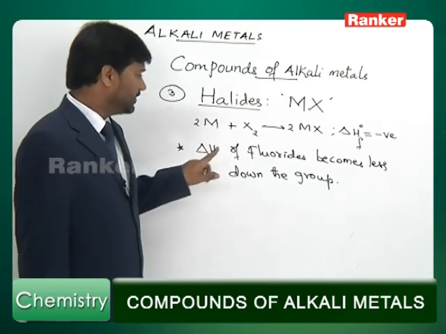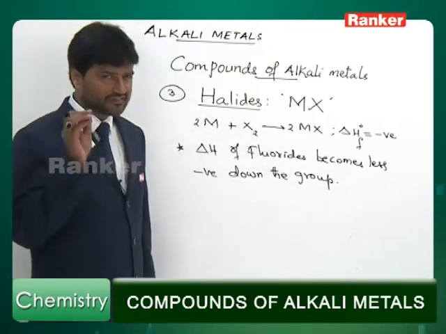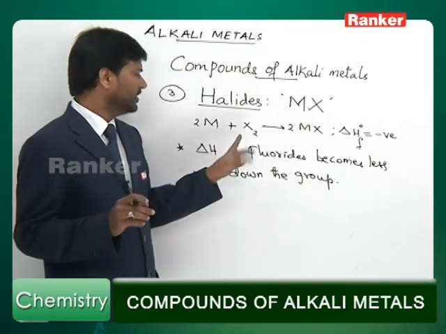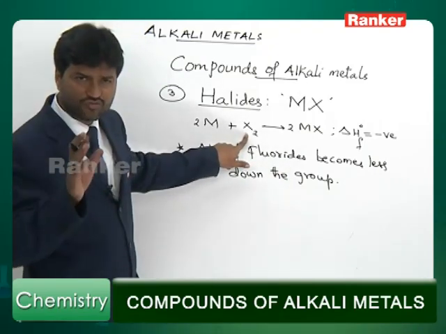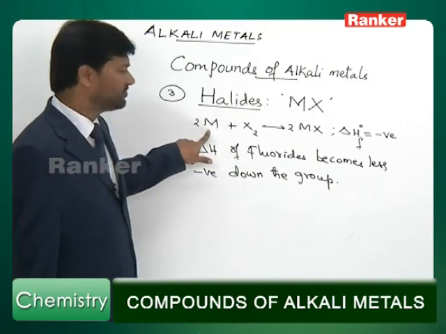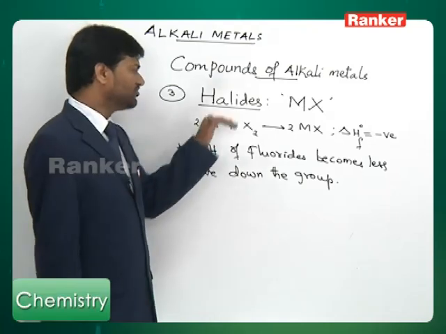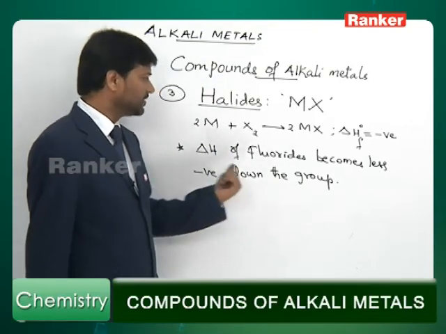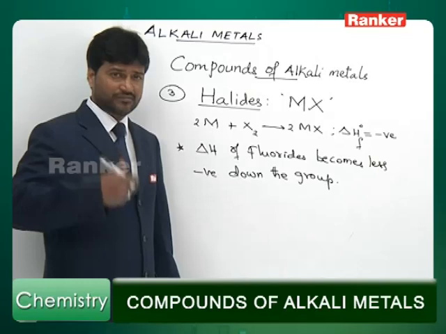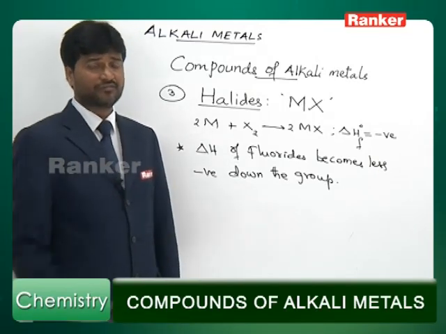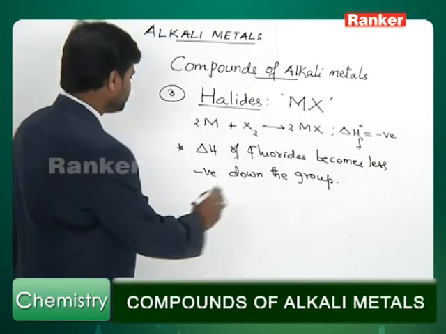This is a statement pertaining to fluorides only. In case of fluorides, formation of metal fluoride, that means every time keep X2 as fluorine F2 and then keep on changing this: lithium, sodium, potassium, rubidium, and then cesium. So as you go down the group, delta H becomes less negative. That means more amount of energy is produced when the metal involved is lithium.